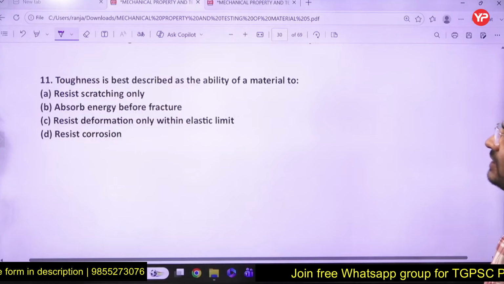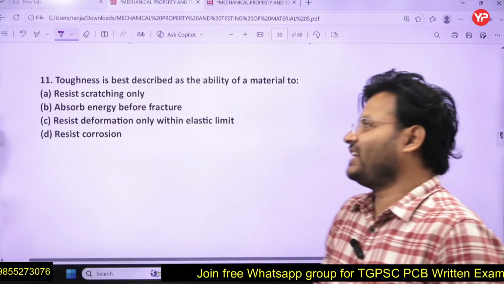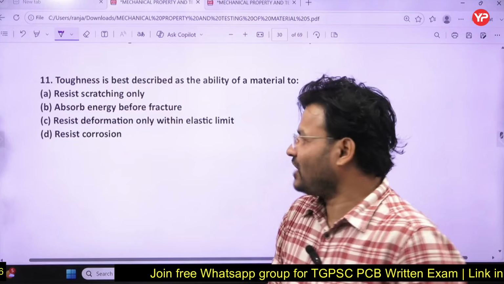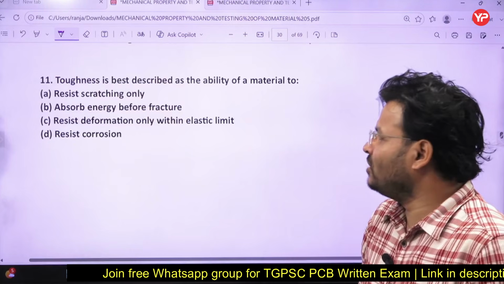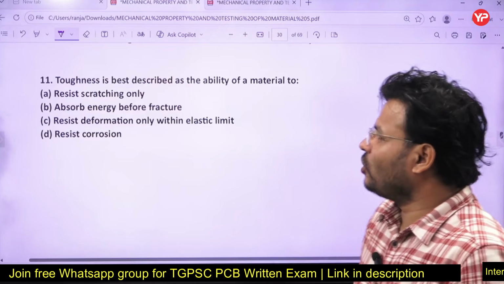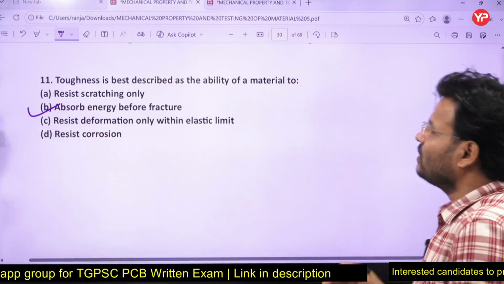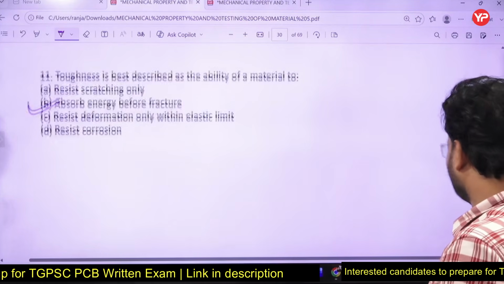Question number 11. Toughness is best described by the ability of a material to resist scratching only, absorb energy before fracture, resist deformation only within the elastic limit, or resist corrosion. So what will be the correct answer? Absorb energy before fracture. That is called your toughness. Right.